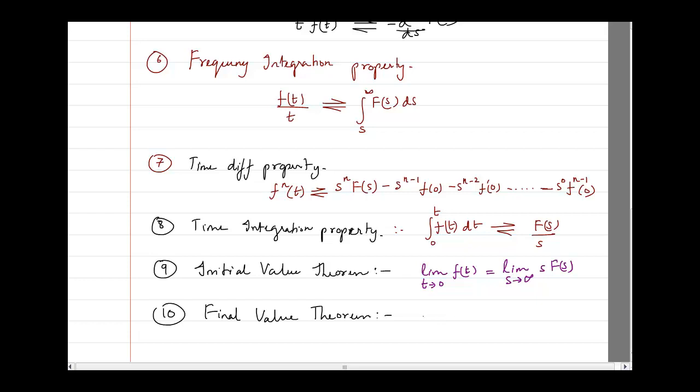The final value theorem says that if you want to find out the final value of f of t, then all you have to do is find the limit s tending towards 0 of s F of s.